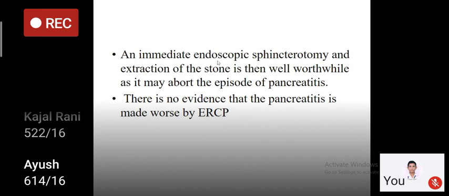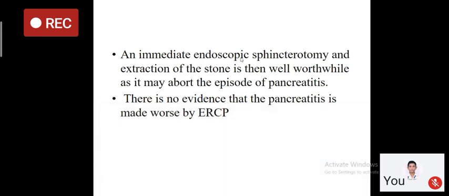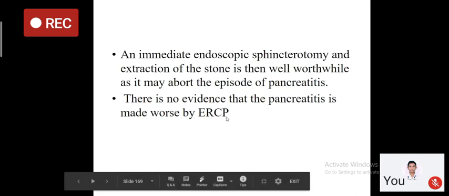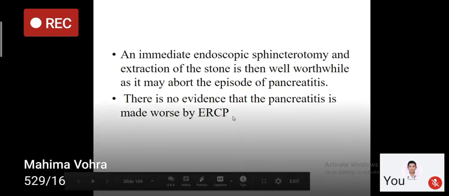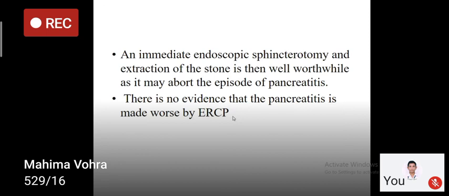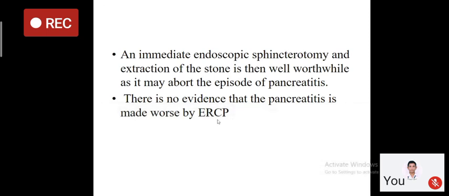I will tell you later on how endoscopic sphincterotomy is done, but at this time you should know what is the treatment of acute pancreatitis due to an impacted stone at the ampulla of Vater. It is ERCP followed by endoscopic sphincterotomy and removal of the stone. Otherwise, a complication of ERCP is pancreatitis. But it is the only condition of acute pancreatitis where ERCP is indicated. Otherwise, ERCP is contraindicated in acute pancreatitis.